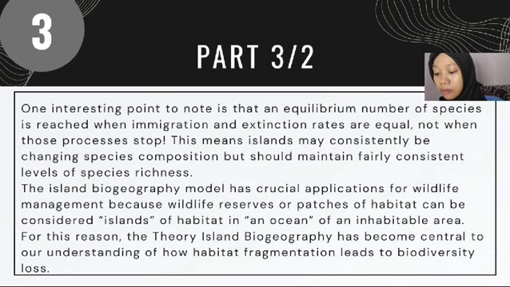One interesting point to note is that the equilibrium number of species is reached when immigration and extinction rates are equal, not when those processes stop. This means islands may consistently be changing species compositions but should maintain a fairly consistent level of species richness.